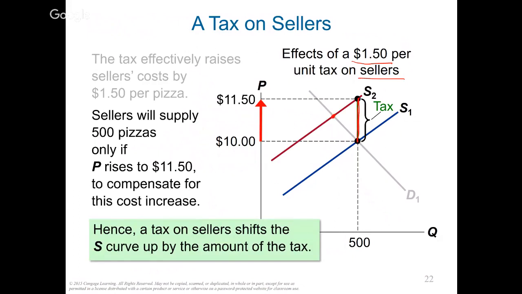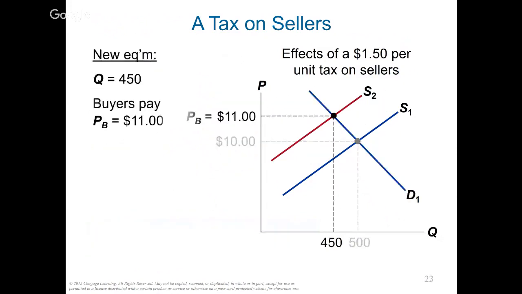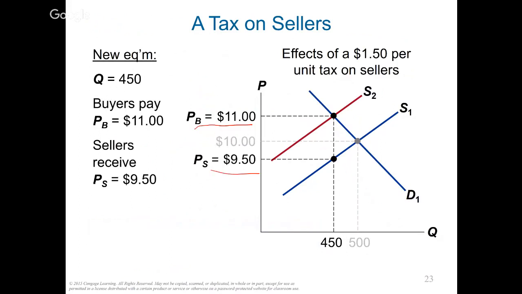Because this intersection is on the old demand curve, that's how much the buyer price is. And then to find the seller price, go down to the old supply curve. That's the price for the seller. So buyer pays 11, seller pays 9.50, which means the difference is $1.50.